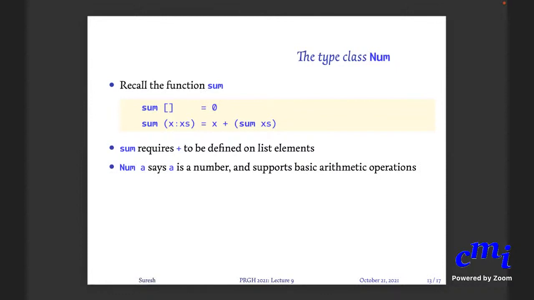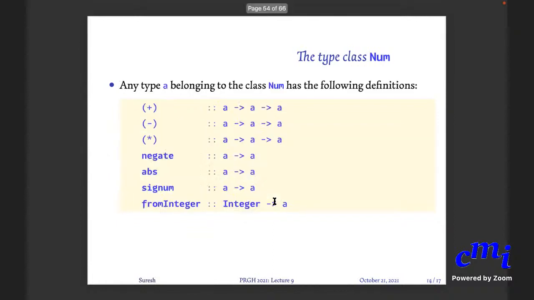That is given by the type class Num. Num a says a is a number. So values of type a are numbers and support basic arithmetic operations. So the correct typing for sum is Num a implies list a to a. Yes, and here I have just summarized the thing.